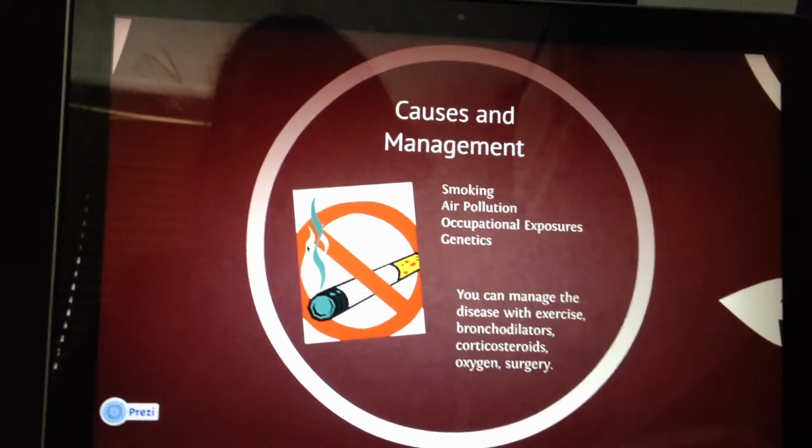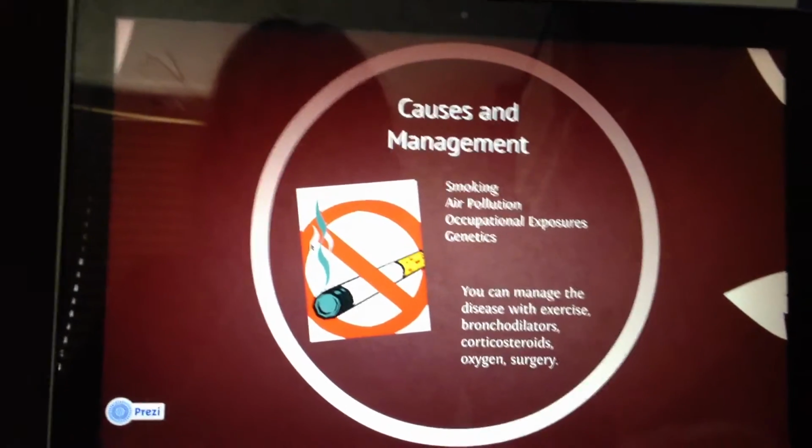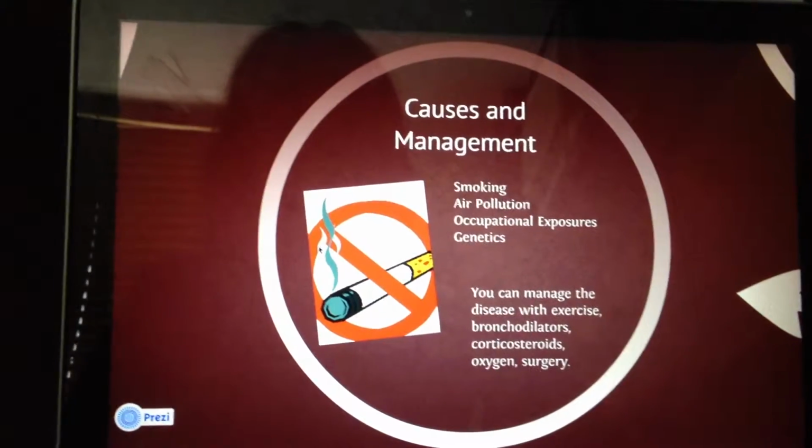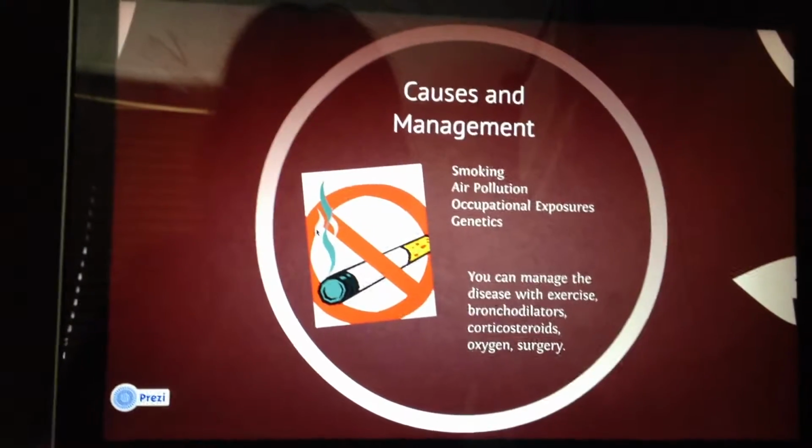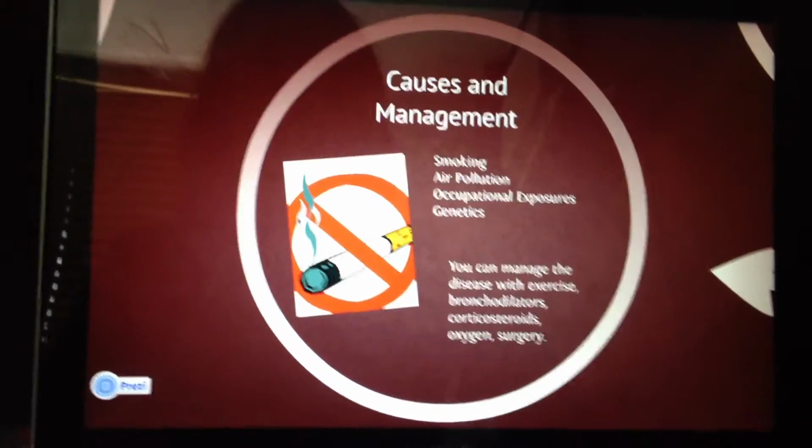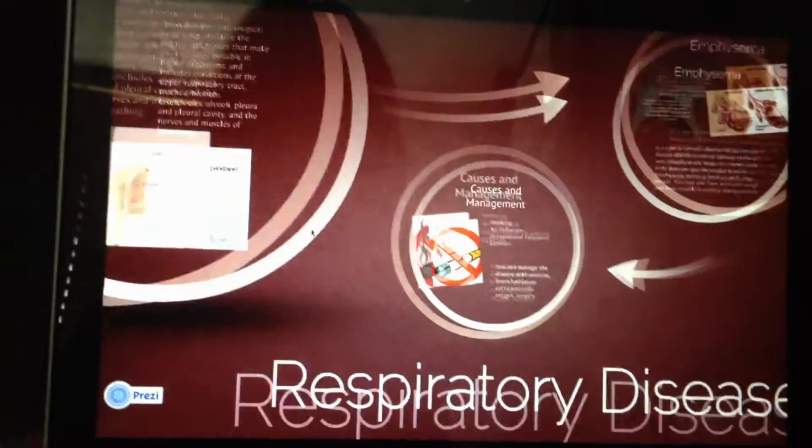The causes and management: smoking, air pollution, occupational exposures, and genetics. You can manage the disease with exercise, bronchodilators, corticosteroids, oxygen, and surgery.